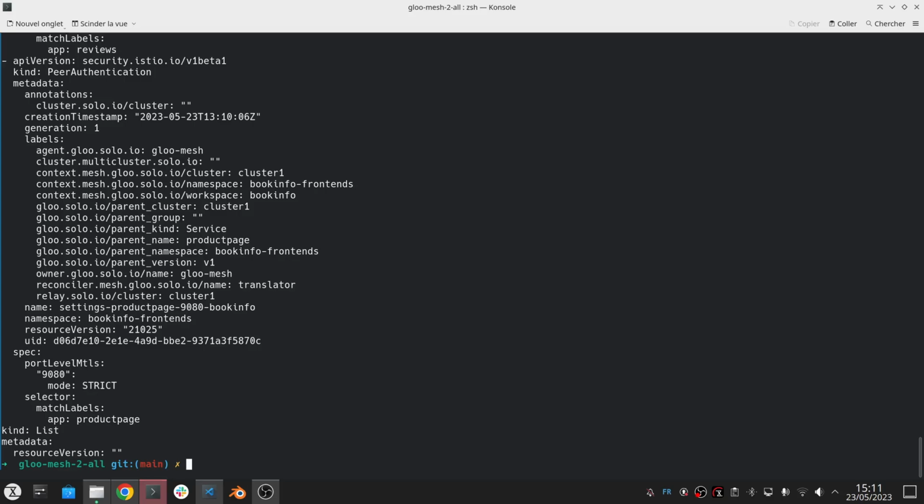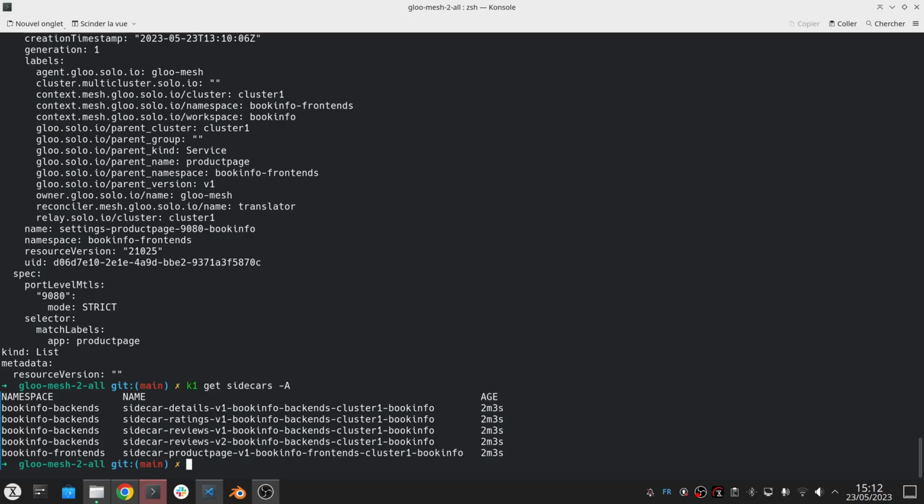And the last thing we do is an optimization, which is that we create something we call Sidecar objects. It allows the control plane, so Istiod, to know that it should configure Envoy in a way that each proxy is only aware of how to reach the other services it is allowed to reach.